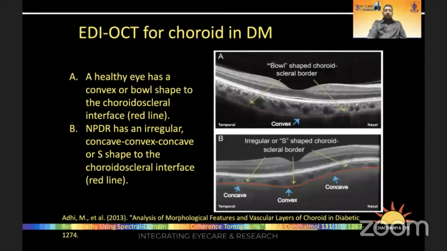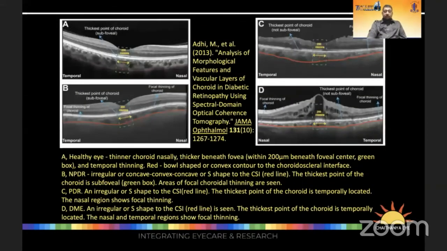An EDI of the choroid in diabetes shows that a healthy eye has a bowl-shaped appearance, with the thickest area being at the subfoveal area. With the progression of diabetic retinopathy, this bowl-shaped appearance changes into a concave, convex contour, or mesh-shaped appearance of the choroidoscleral interface, as you can see in the lower picture, from the smooth bowl-shaped appearance to a mesh-shaped appearance. So these are some of the pictures that demonstrate a patient without diabetic retinopathy or diabetes in the top left-hand corner, the appearance of the bowl shape or the S-curve appearance.